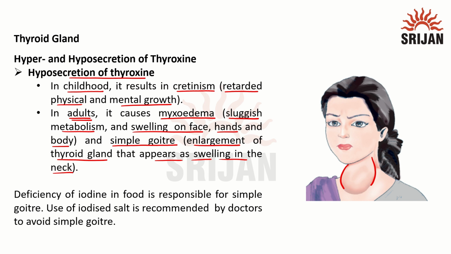Now we know that thyroxine is a main hormone and we need iodine to produce it. Deficiency of iodine in our diet is also one of the reasons for goiter, a hyposecretion disorder. And how can we rectify it? We can use iodized salt in the recommended amount and as recommended by the doctor to avoid this simple goiter.